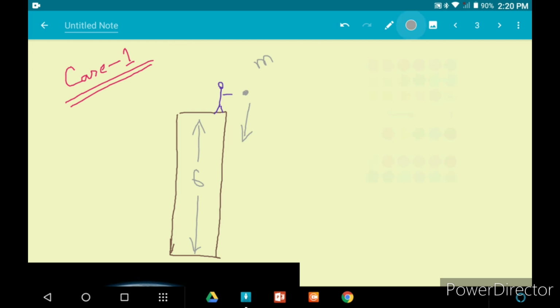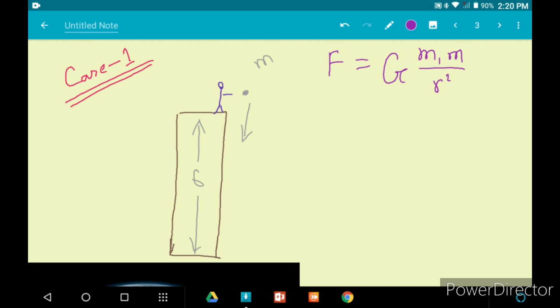Okay, now all of us know the universal law of gravity. What was the universal law of gravity? The force is directly proportional to the product of the masses of the objects and inversely proportional to the square of the distance between these two. And this capital G was the universal gravitational constant. We have discussed these things in the last class.